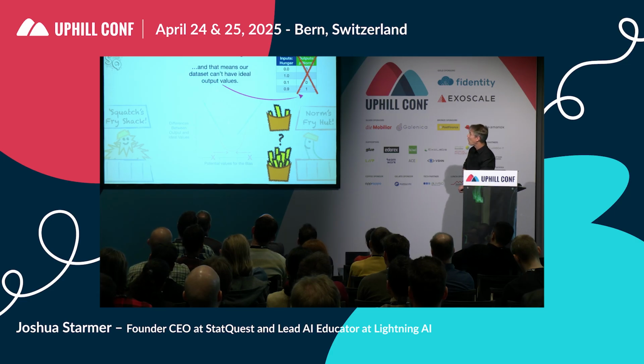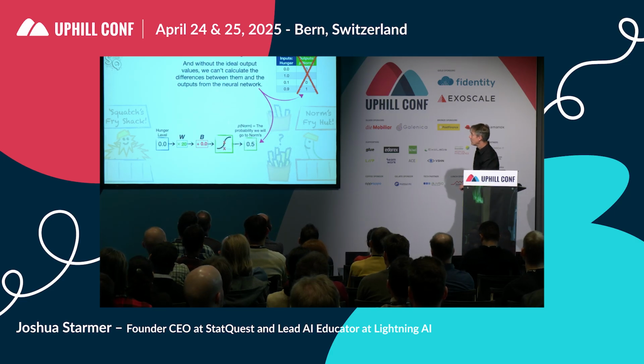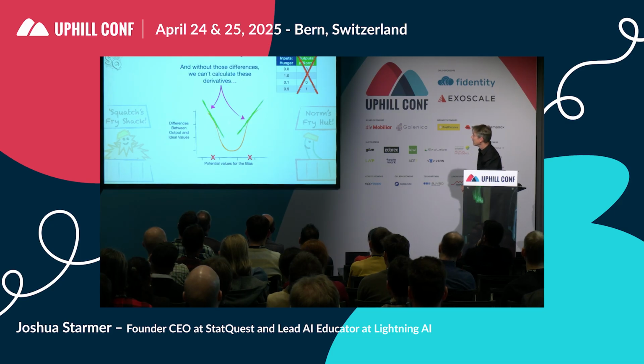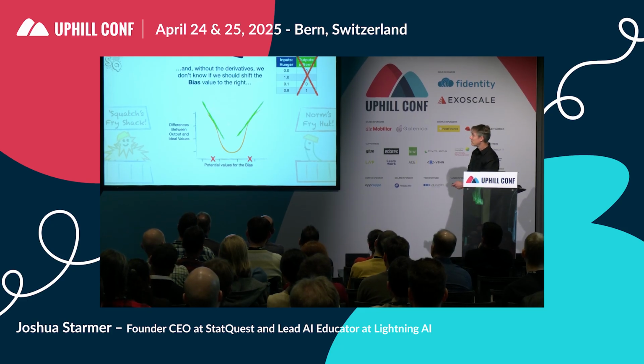And that means our data set can't have the ideal output values. And without the ideal output values, we can't calculate the differences between them and the outputs from the neural network. And without those differences, we can't calculate these derivatives. And without the derivatives, we don't know if we should shift the value for the bias to the right or the left.